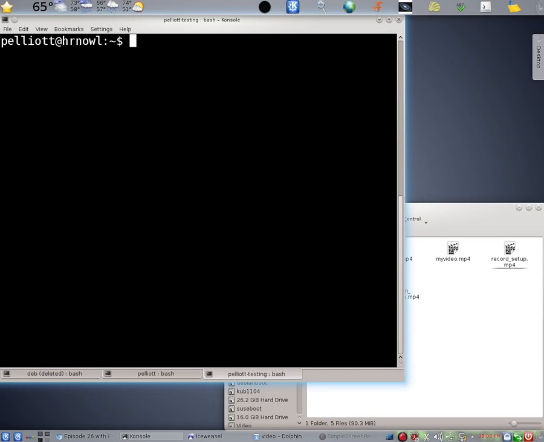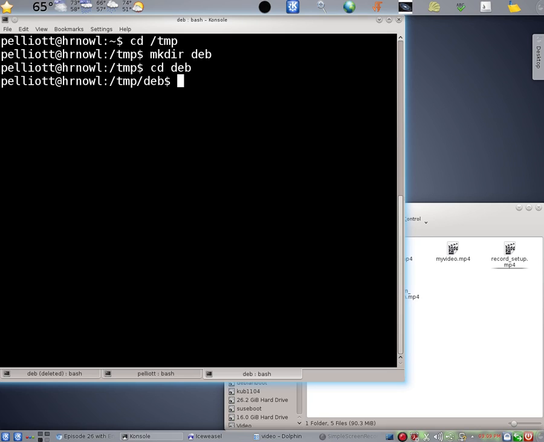Now let's go to the subdirectory /tmp, because the contents of /tmp get deleted automatically, and we're going to use some space that doesn't need to stay around forever. So let's create a subdirectory in /tmp, mkdir deb, let's call it deb, and then cd to it.